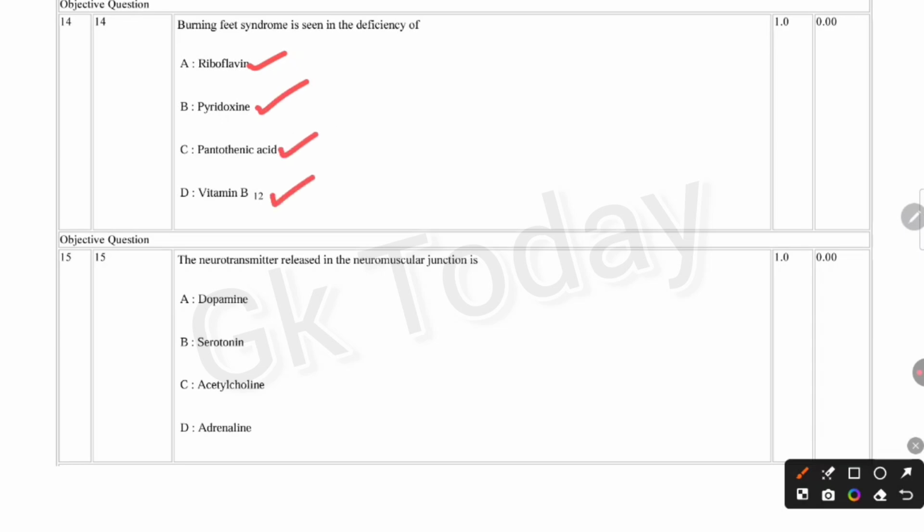Okay, next question. The neurotransmitter released in the neuromuscular junction is: dopamine, serotonin, acetylcholine, adrenaline. Correct answer is acetylcholine. Option C is the correct answer.